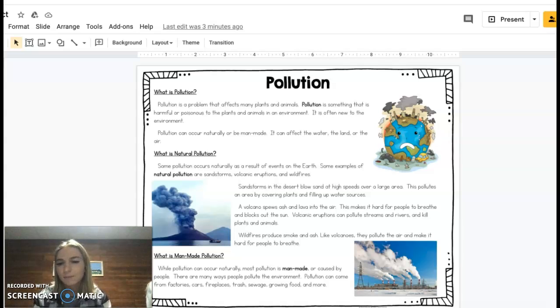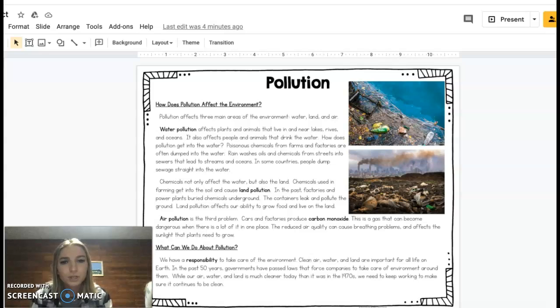What is man-made pollution? While pollution can occur naturally, most pollution is man-made or caused by people. There are many ways people pollute the environment. Pollution can come from factories, cars, fireplaces, trash, sewage, growing food, and more.